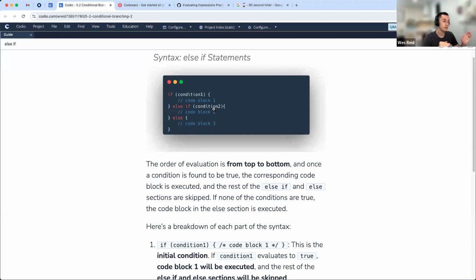There is no limit to the number of else if statements you can have. You can just keep chaining them up. There are some other tools, as we'll see, that might make it more clear, but it is not uncommon to have a few else if statements, or to put it another way, a few conditions that we are checking.